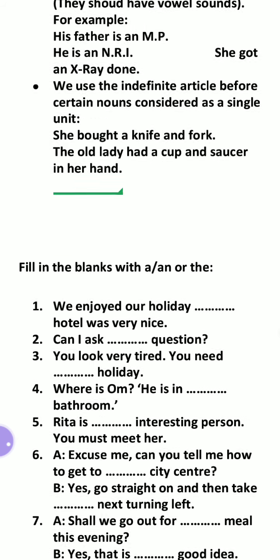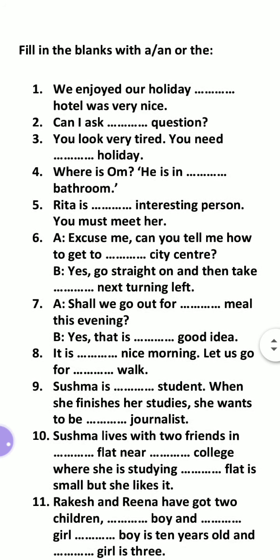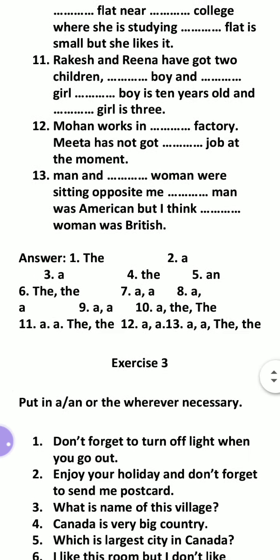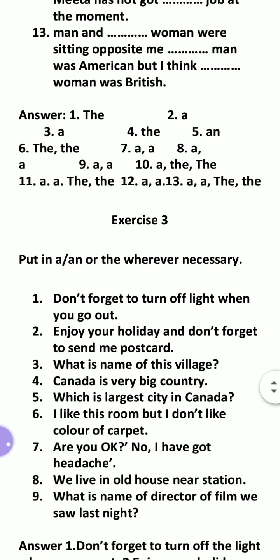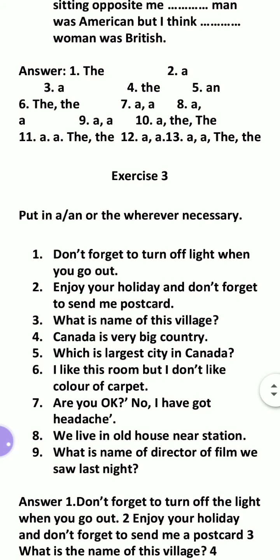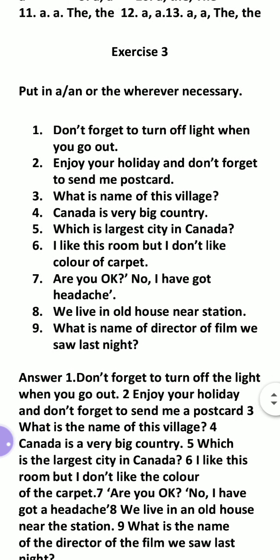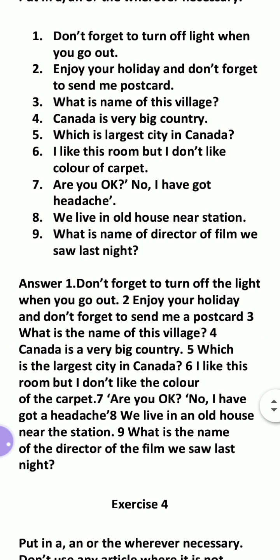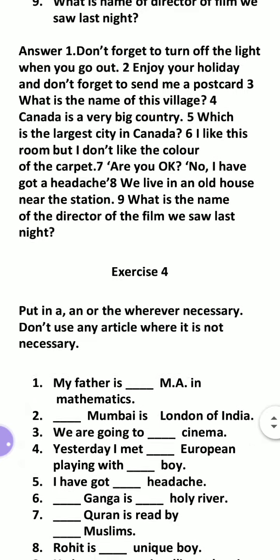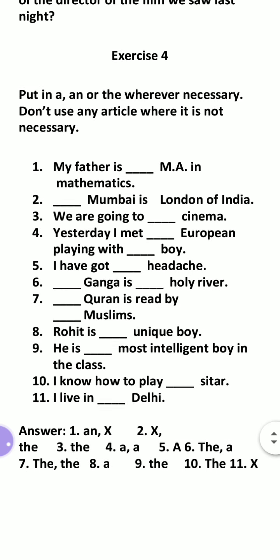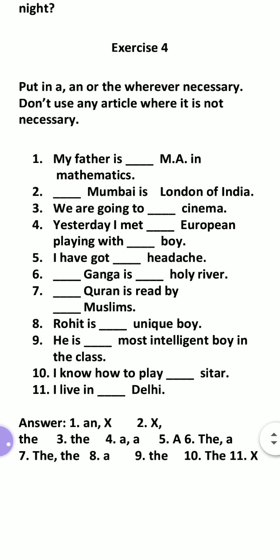I have given you fill in the blanks, use a, an, the. Then again we have given you the answer key. You will do that and match the answers. Put in a, an or the wherever necessary. Something somewhere is missing there, but I have done this. You please do it and match your answers with the answer key. Right now the things we have done, you do that, okay, and share me the score.